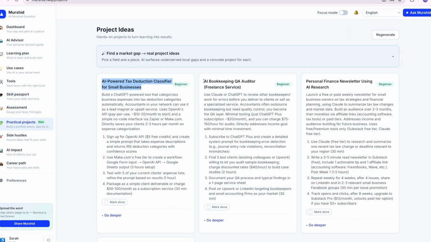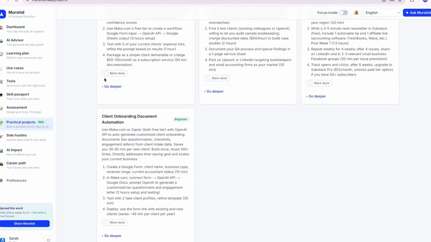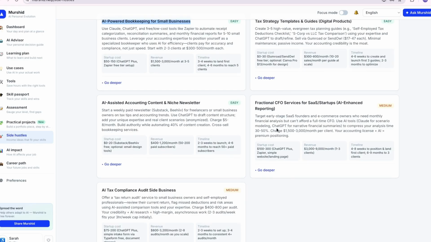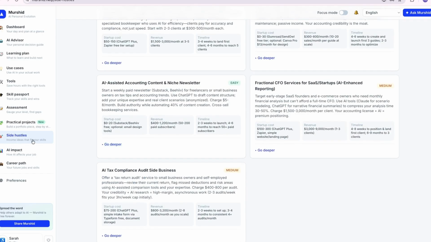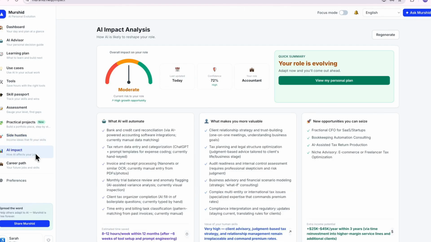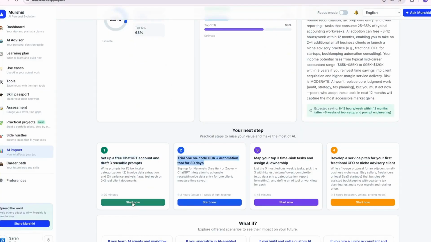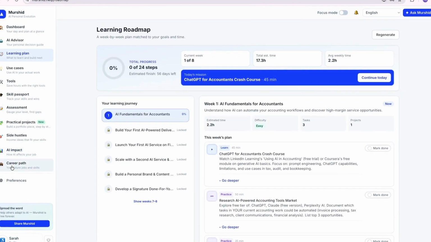Want to turn new AI skills into income? The Practical Projects and AI Hustle sections generate realistic, AI-powered opportunities tailored to your abilities and your field. Throughout the platform, Murshid keeps pointing you toward action. Every insight comes with clear next steps.